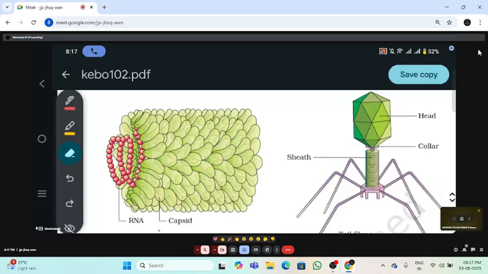I gave that in the introduction. So this nucleoprotein has a coat. Chemically, the virus contains a protein coat. The protein coat is called the capsid. See, this is the capsid. These are capsids.